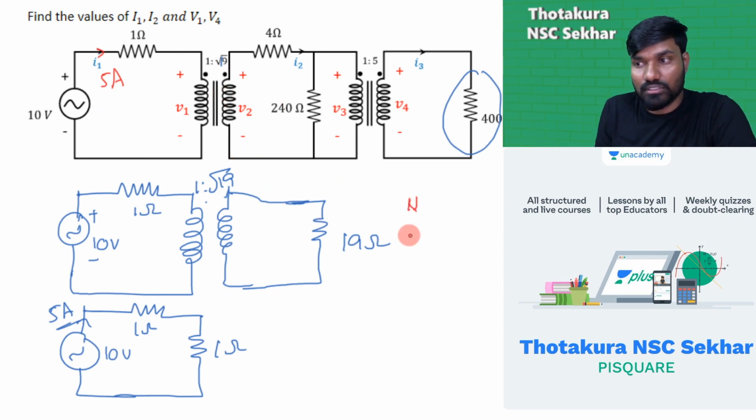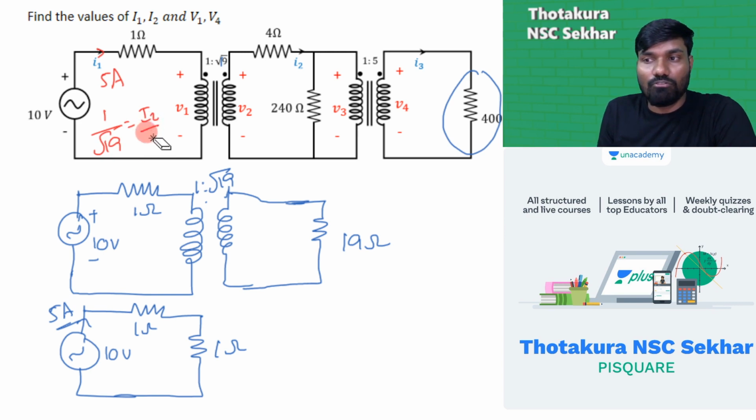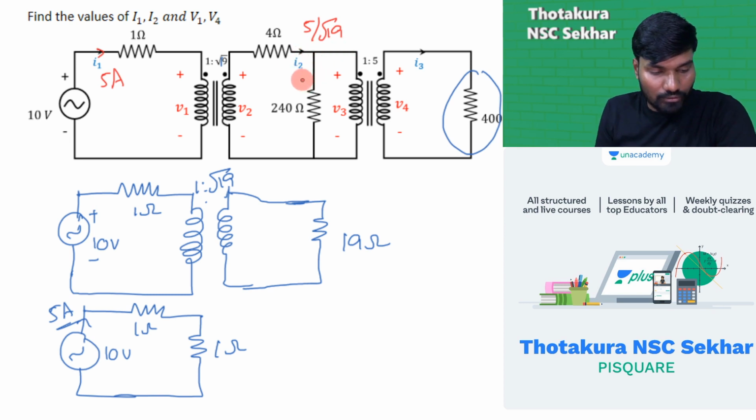I'm talking about this, okay, not this. Let me write here somewhere. N1 by N2 is equal to I2 by I1. N1 by N2 ratio is given 1 by root 19. I1 value is known to you, that is 5. So I2 is equal to 5 by root 19. This current is 5 by root 19 ampere. This is I2. Okay. So I1, I2, remaining currents also you can find.